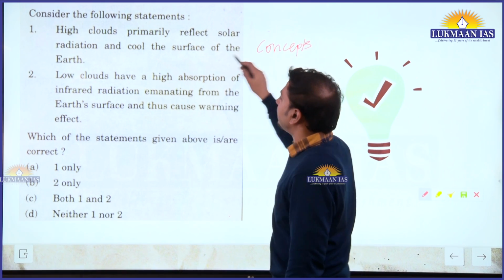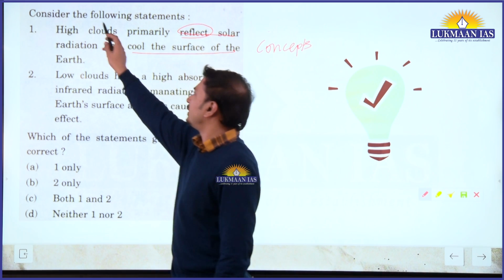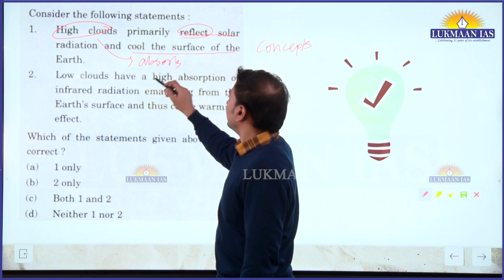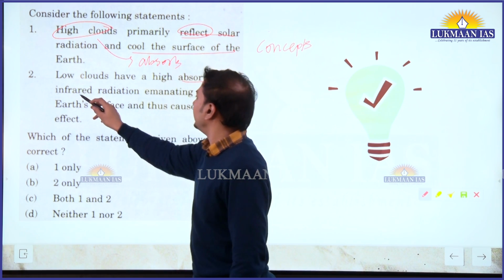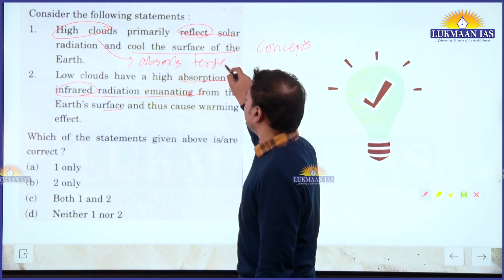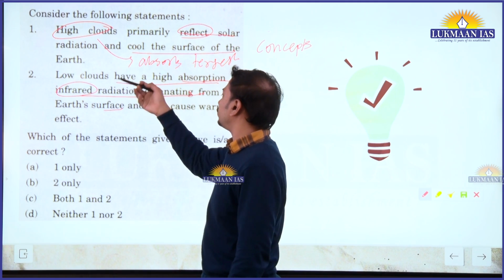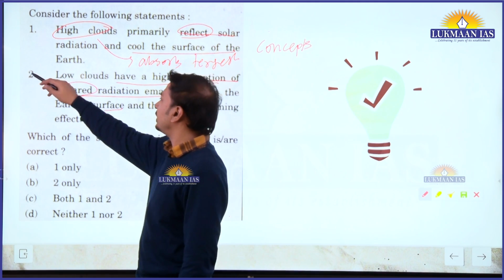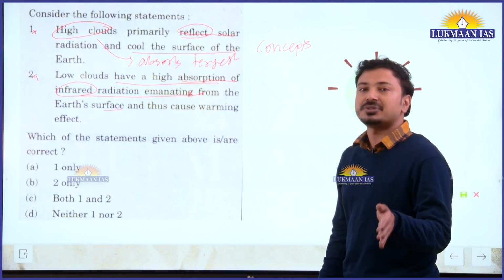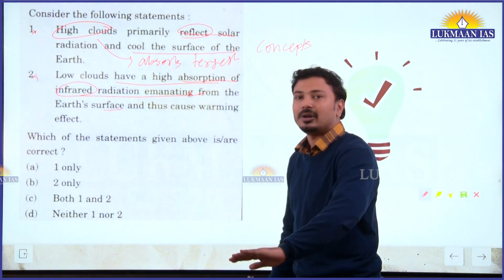Look at this question. "High clouds primarily reflect solar radiation, cool the surface of the earth." This is incorrect. High clouds basically absorb the terrestrial radiations. ठीक है, ये जो infrared radiation emanating from the earth जो होता है, terrestrial radiation होता है. And low clouds basically reflect, and that's why it cools down the earth. तो इन्होंने interchange करके दोनों statement incorrect दिए. Now, you should have the conceptual understanding of such phenomena that are happening in the climatology part.